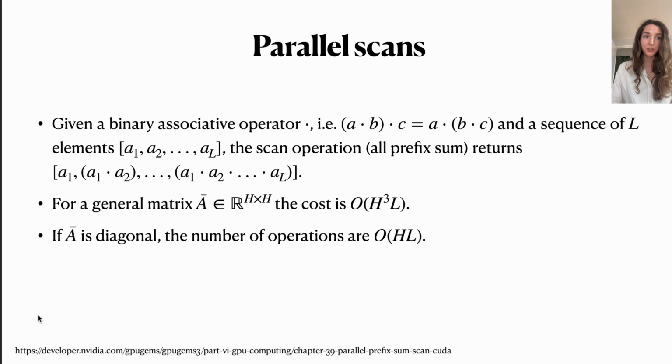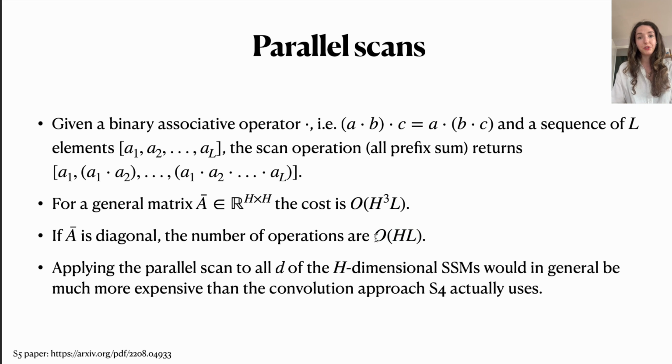In terms of the computational cost, for a general matrix A, the computational cost would actually be cubic in terms of the hidden state size H. However, if A is again somehow structured, or in other words diagonal, then we would only need this order H times L number of operations.